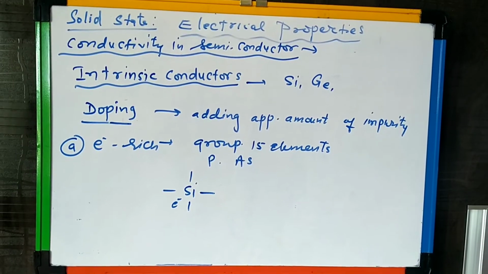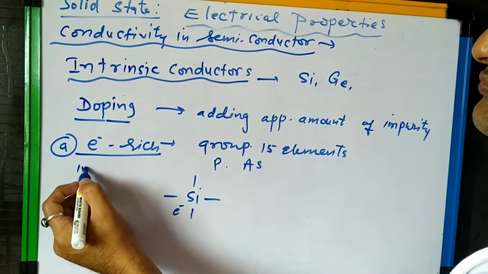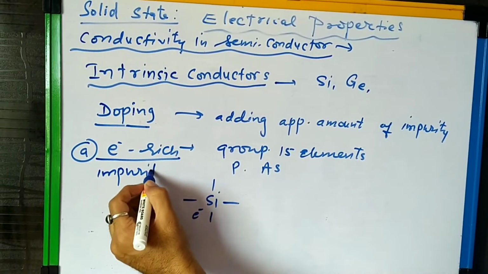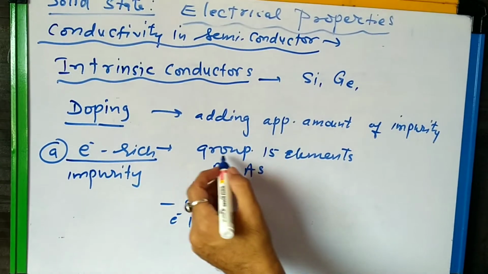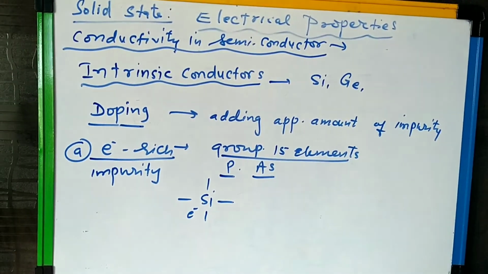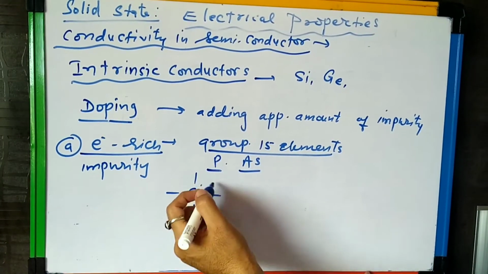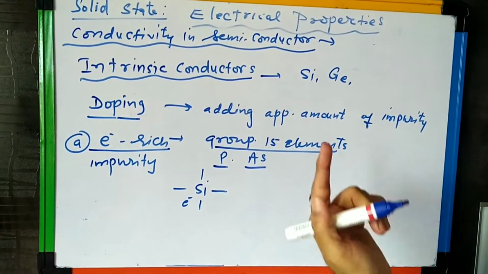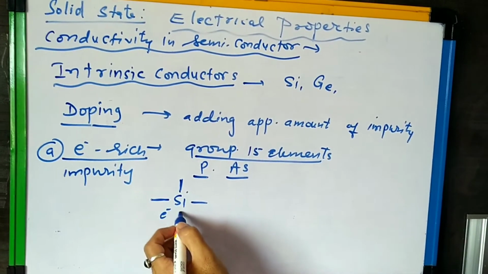First way, by adding electron rich impurities. If we add electron rich impurities, suppose group 15 elements are added like phosphorus, arsenic. So in this what happens? You know, the semiconductors like silicon, germanium have 4 valencies, so they are able to make 4 bonds.